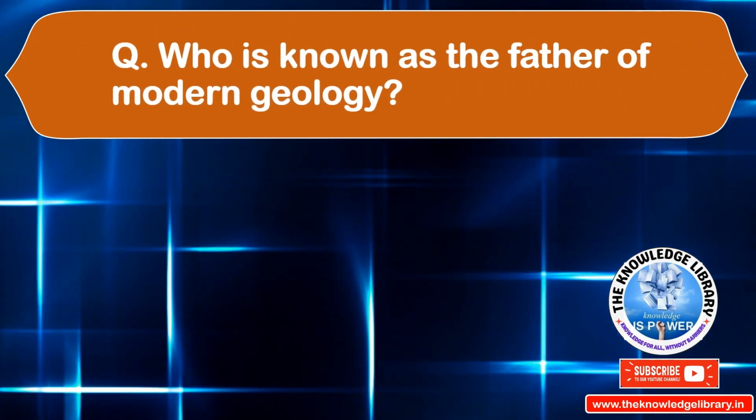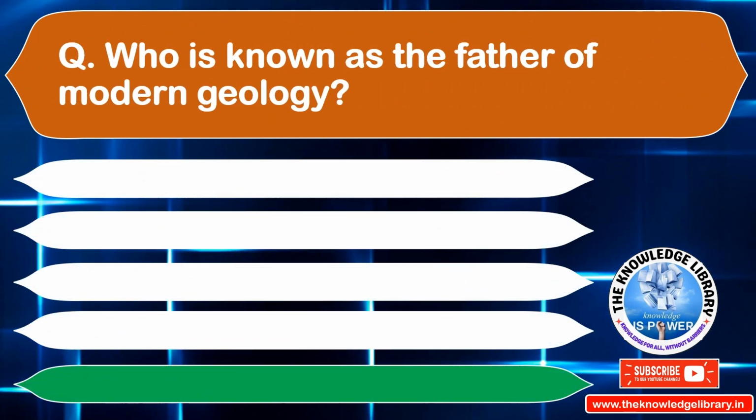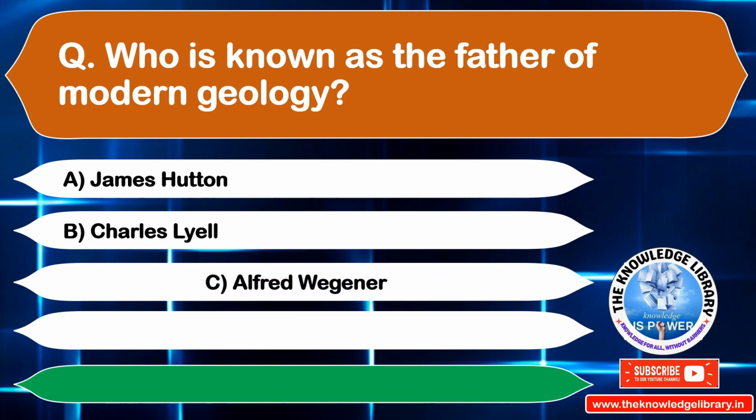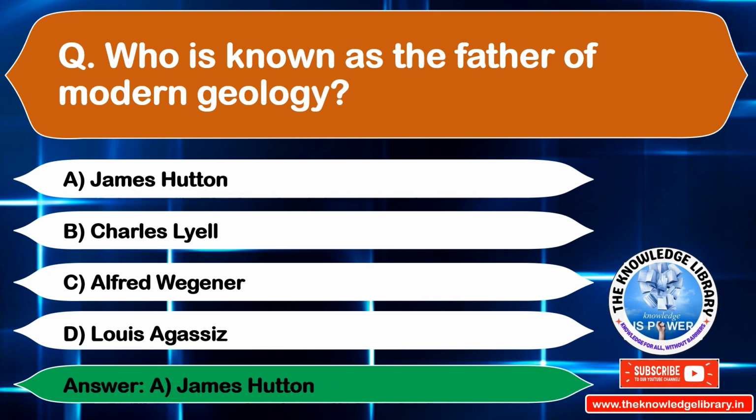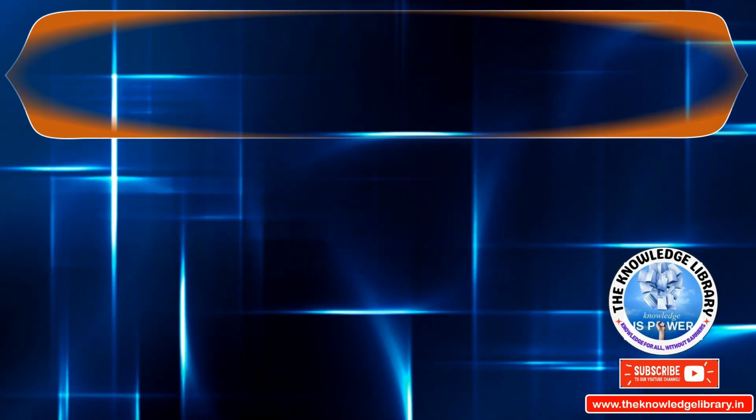Who is known as the father of modern geology? Option A, James Hutton. Option B, Charles Lyell. Option C, Alfred Wegener. Option D, Louis Agassiz. The correct answer is option A, James Hutton. Move on to the next question.